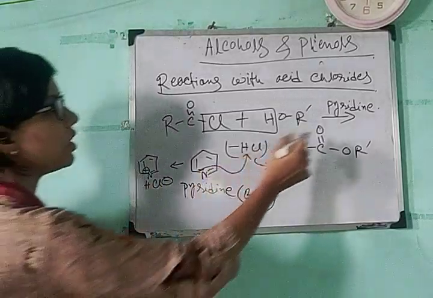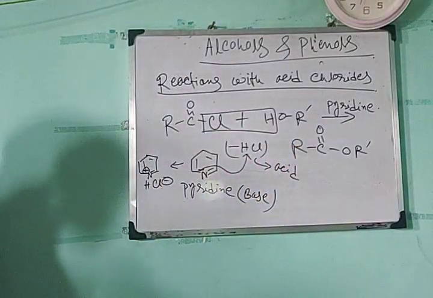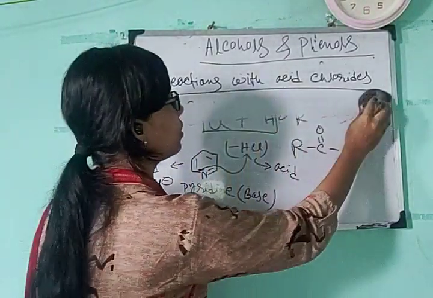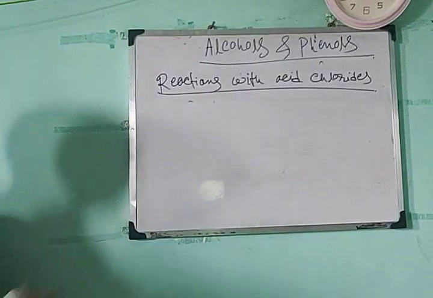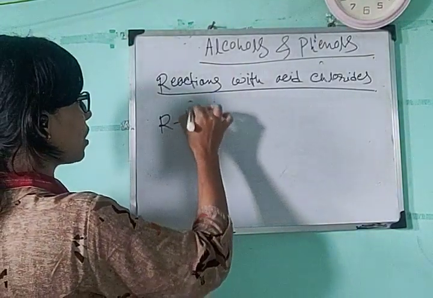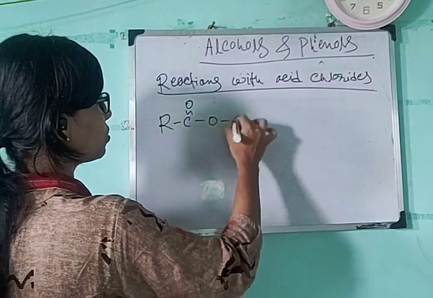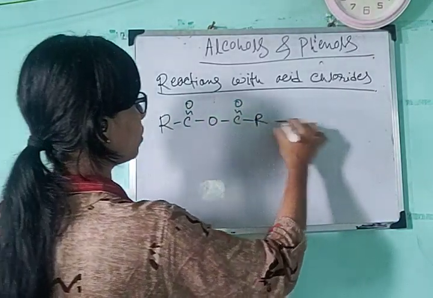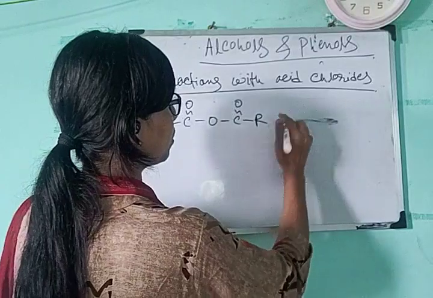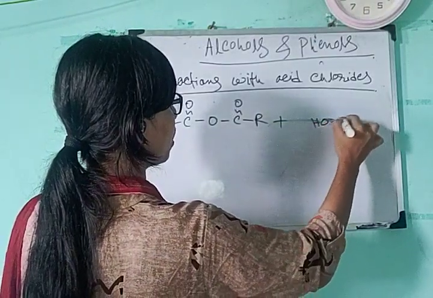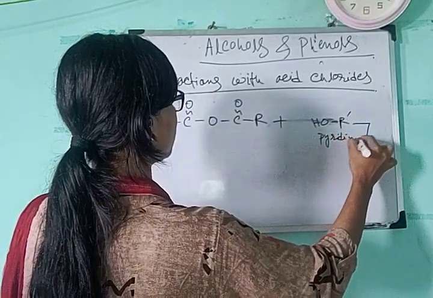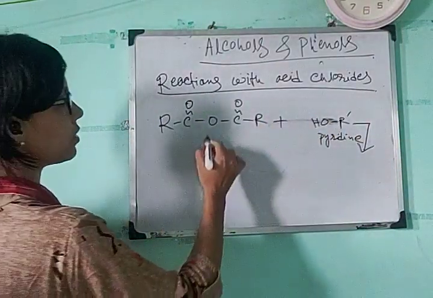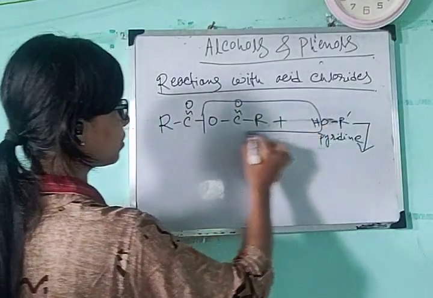Okay, so that's why pyridine is used here as a solvent, and in place of acid chloride we can also use anhydride in presence of pyridine. Anhydride means, suppose RC double bond O, O, C double bond O, R, plus OH R prime, and here in presence of pyridine, again a base, acid will eliminate, that is this portion will eliminate.